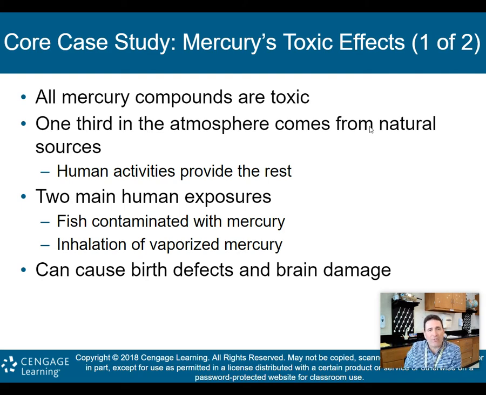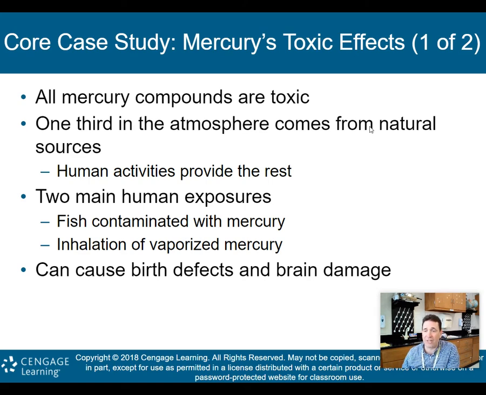So first off, we have a core case study where we talk about mercury's toxic effects. All mercury compounds are toxic. 1/3 in the atmosphere comes from natural sources. Unfortunately, human activities provide the rest of the mercury compounds that are found in the atmosphere. 2 main human exposures to mercury: fish contaminated with mercury.